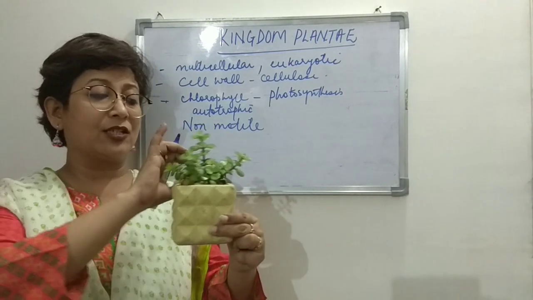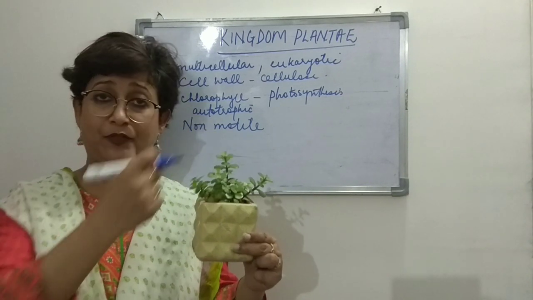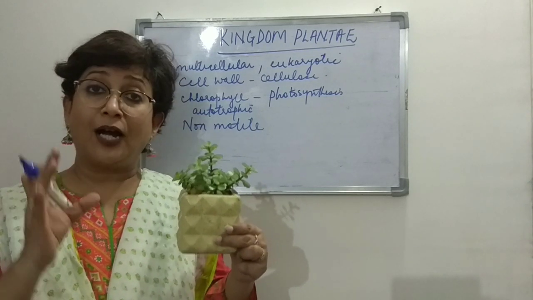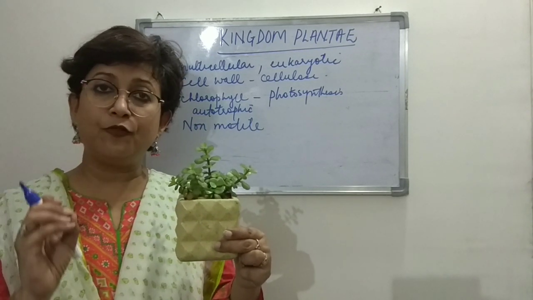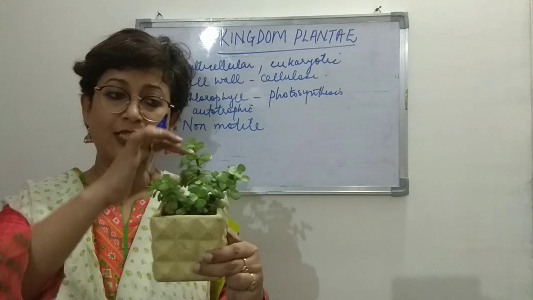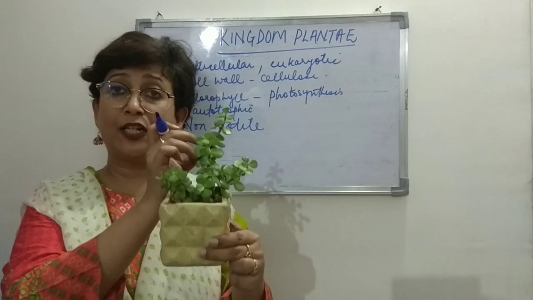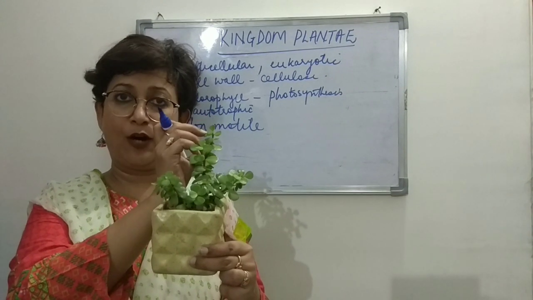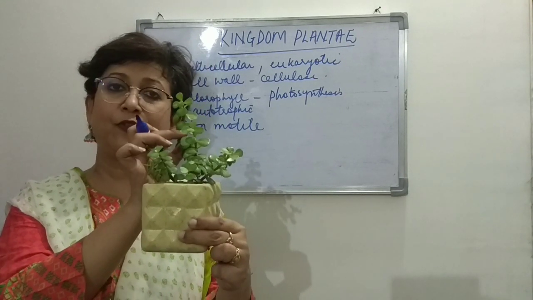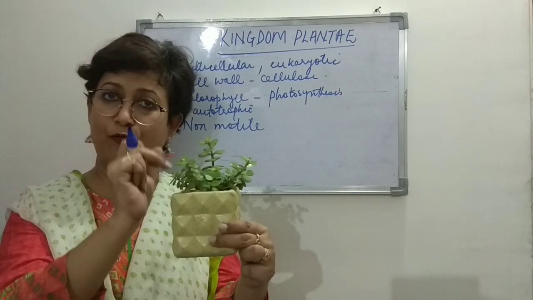And then if you look at the plant, you will find that, not of course in all the plants that we will study here just now, but in general, the plants that we are surrounded with, the plant body is differentiated into many parts, right? So this is the stem of the plant, and you can see leaves. Now this is not the flowering season, so the flower is not found, but this is a flowering plant. This is jade, right? The name of the plant is jade. It has white or red flowers, right? Since this is not the flowering season, there are no flowers, right?